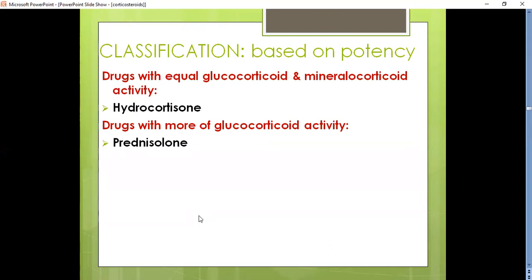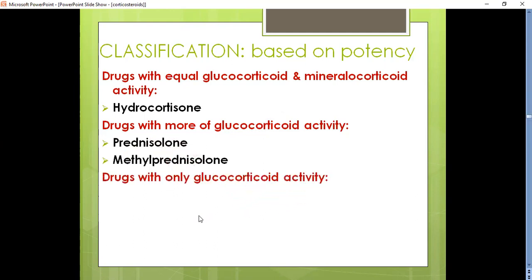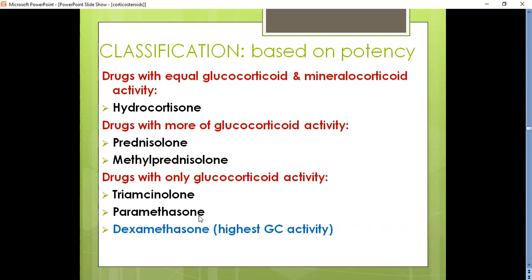They are prednisolone, methylprednisolone, and certain drugs which have only glucocorticoid activity, that is, they have no mineralocorticoid action. They are paramethasone, triamcinolone. Okay. And dexamethasone is the agent which shows the highest glucocorticoid activity.